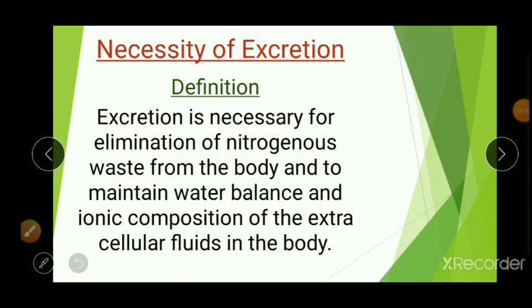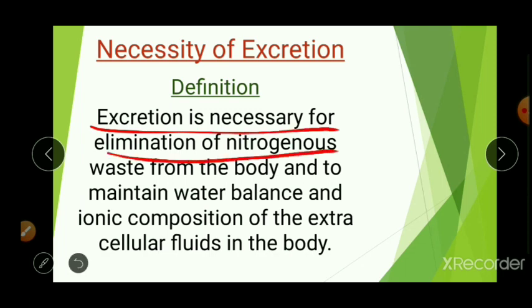Let's see the necessity of excretion. Why do we actually need to excrete any product? Because excretion is necessary for elimination of nitrogenous waste from the body and to maintain water balance and ionic composition. Why do we need to maintain water balance?